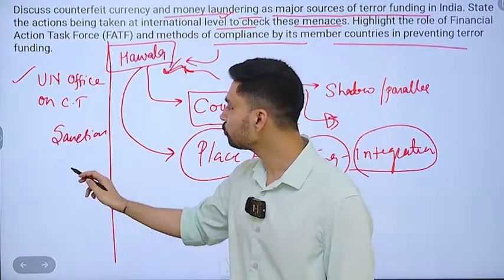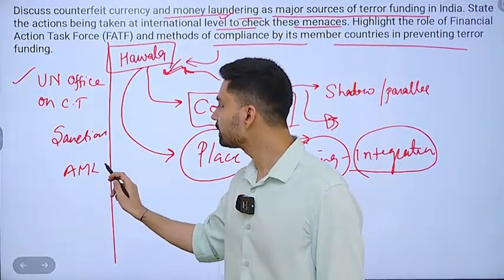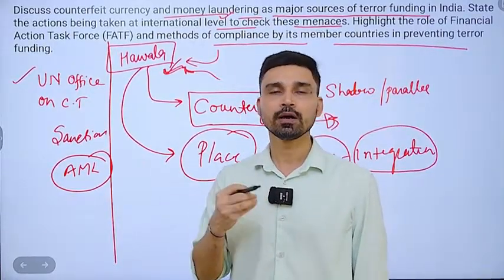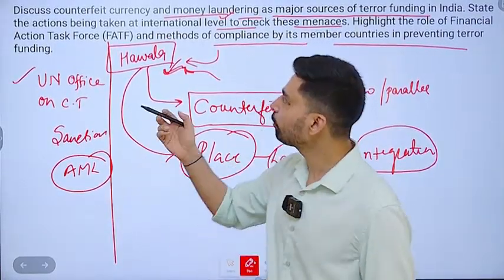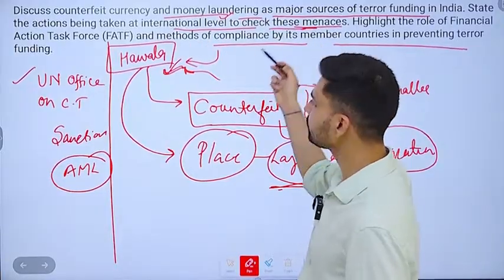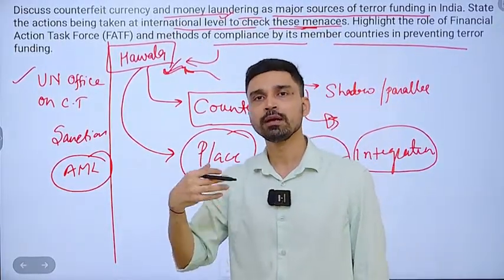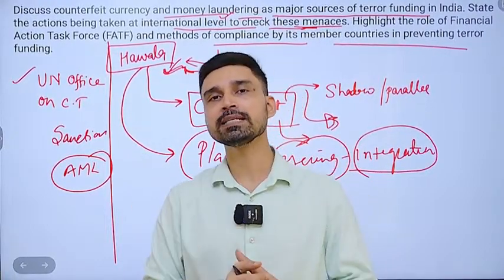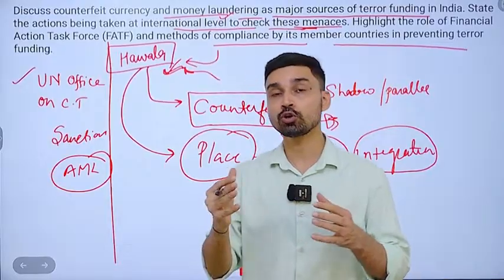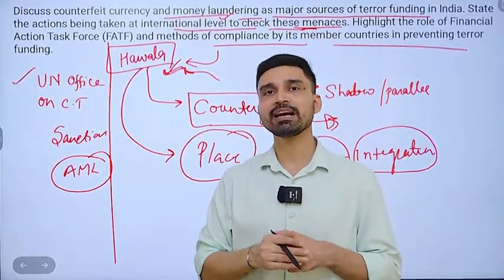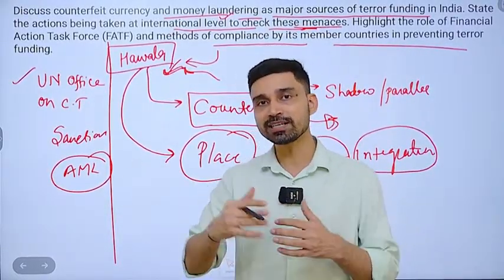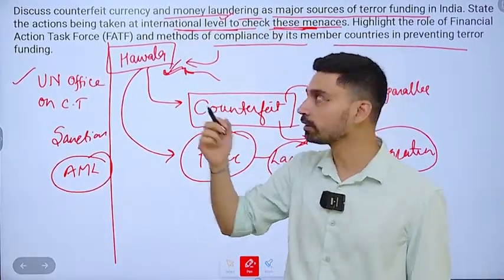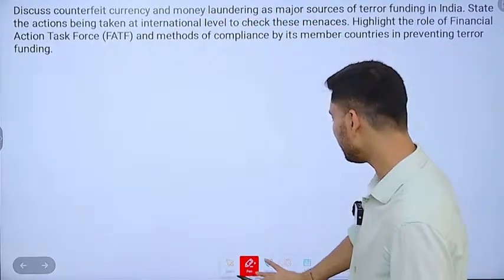And apart from that, we can also discuss how, at the international level, discussion is continuously being held related to anti-money laundering and against the financing of terrorism as such, right? So these points we would have written here at the international level to check these menaces. You can also discuss regional cooperation. For example, BRICS has brought an agreement to cooperate in the areas of organized crime and terrorism. You can also talk about SCO, the Shanghai Cooperation Organization. They have created the Regional Anti-Terrorist Structure, the RATS Council, which is also directly linked with checking these menaces, financing of terrorism and all that. Then next, you had to highlight FATF, a very important organization.